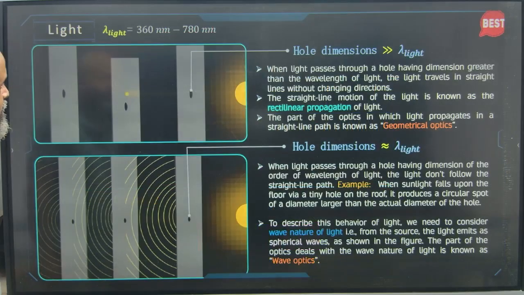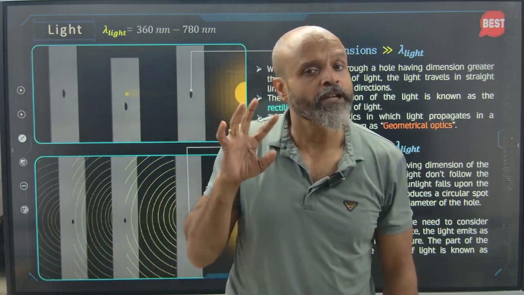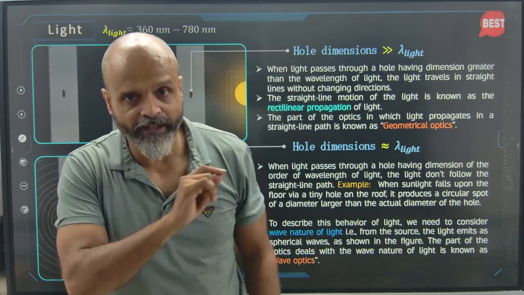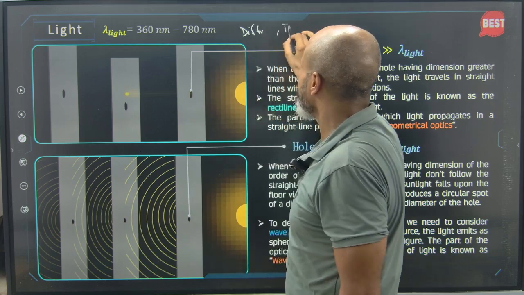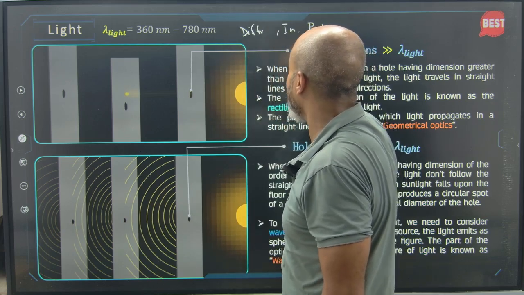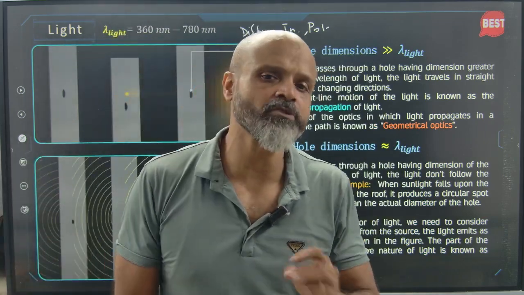Okay. Now, there are some phenomena which can only and only be explained by wave optics. For example, diffraction is a phenomenon, interference is a phenomenon, polarization is a phenomenon. These are phenomena which cannot at all be explained by geometrical optics or ray optics.